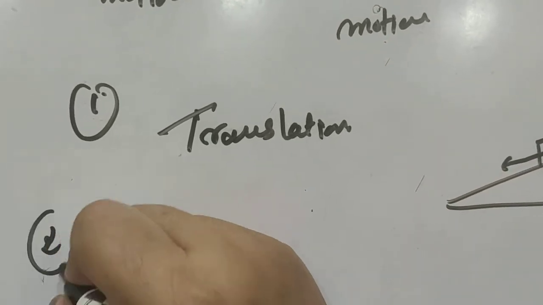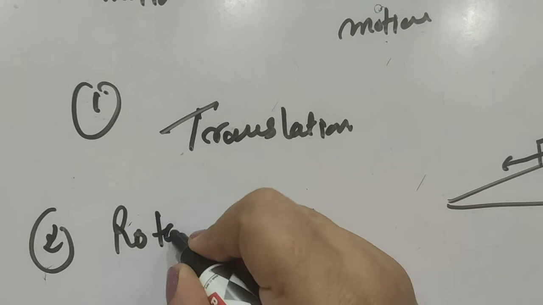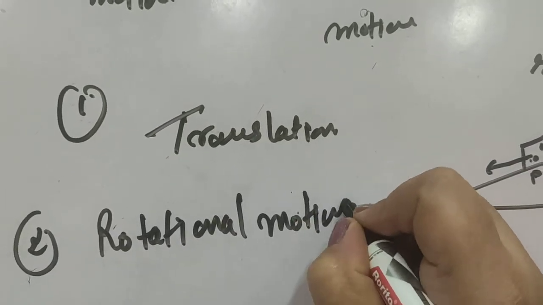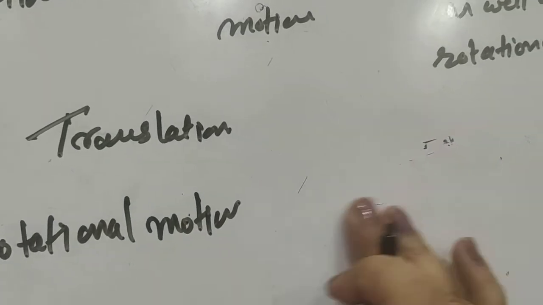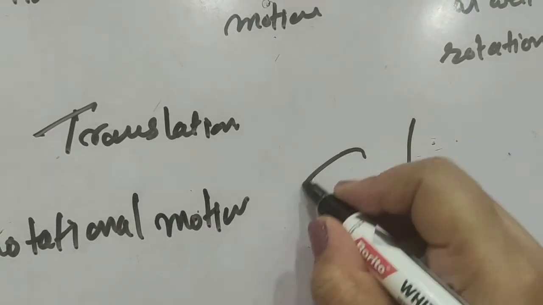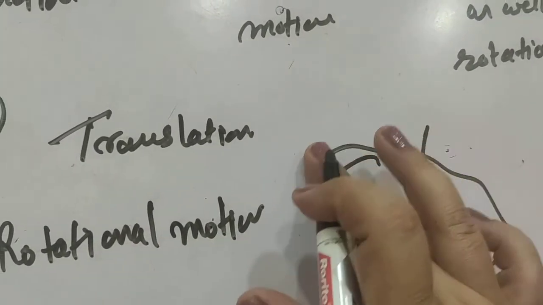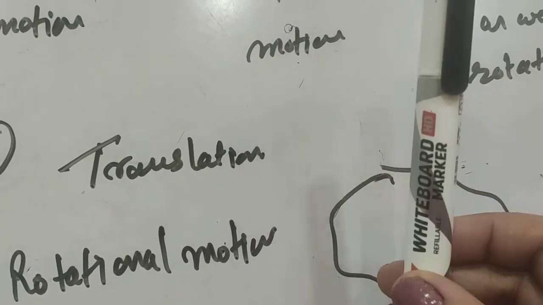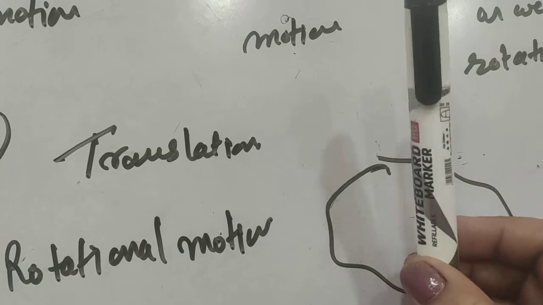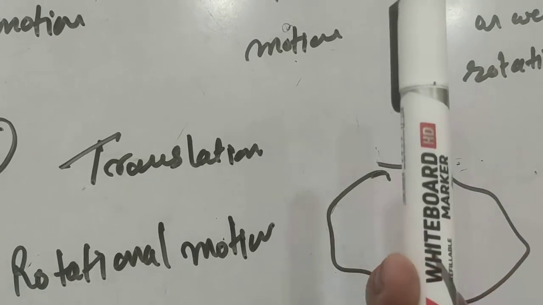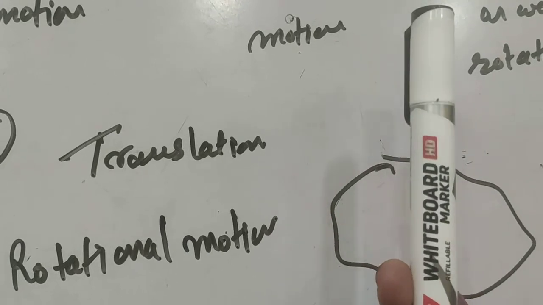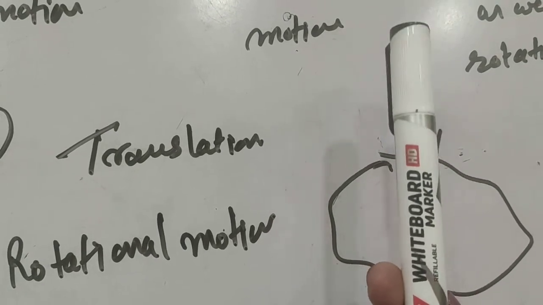Second one is rotational motion. Now what is that? Rotational motion means that a body, suppose an irregular body, is rotating about its own axis. Like suppose this is a pen, a rigid body, and it is rotating like that. Such kind of motion, rotating at its own position about an axis, is known as rotational motion.